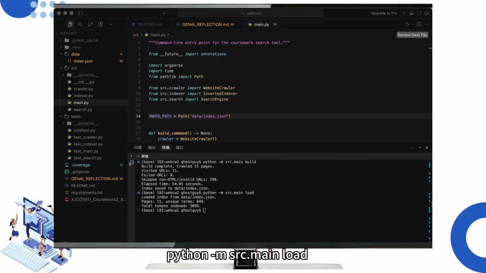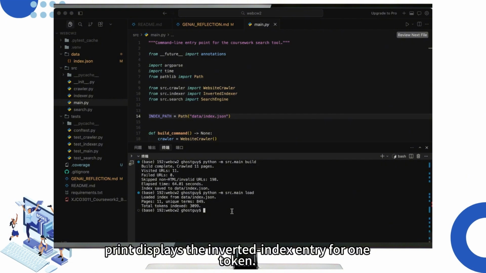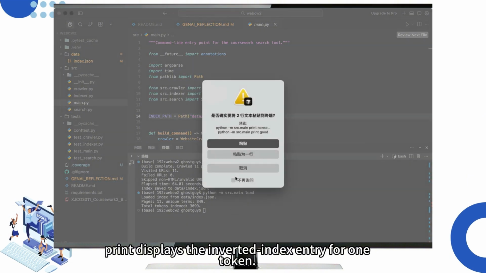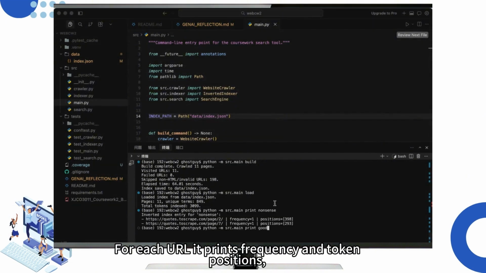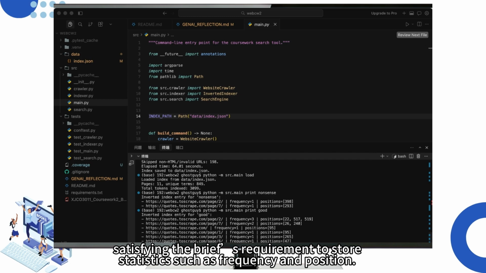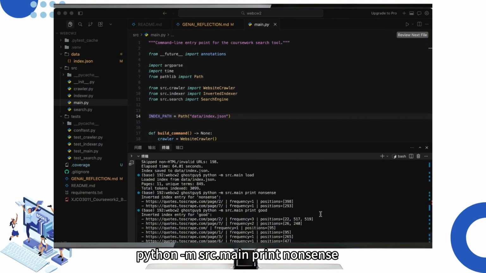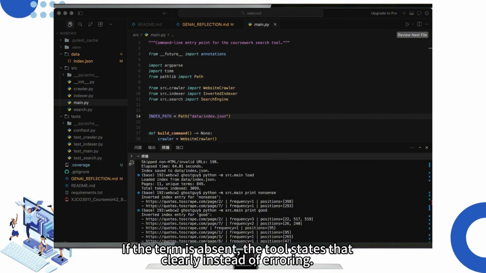python -m src.main load. Print displays the inverted index entry for one token. For each URL it prints frequency and token positions, satisfying the brief's requirement to store statistics such as frequency and position. python -m src.main print nonsense. python -m src.main print good. If the term is absent, the tool states that clearly instead of erroring.